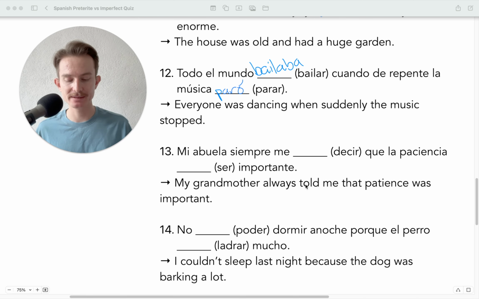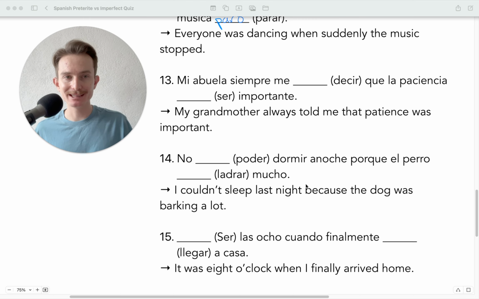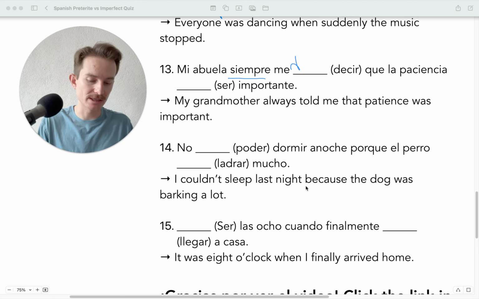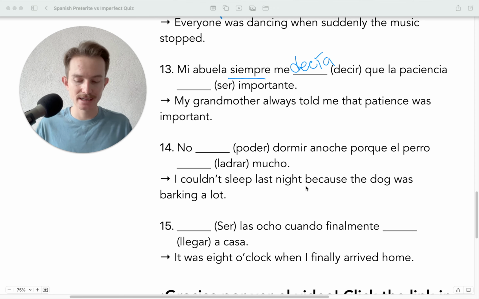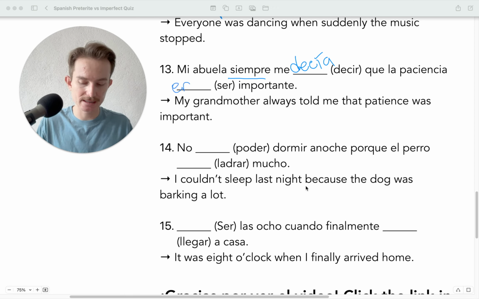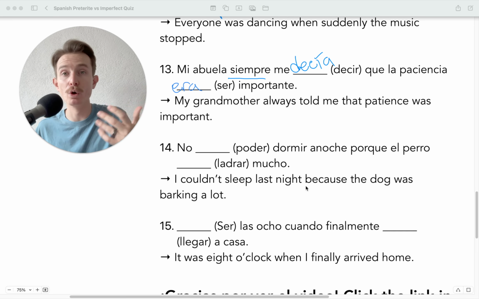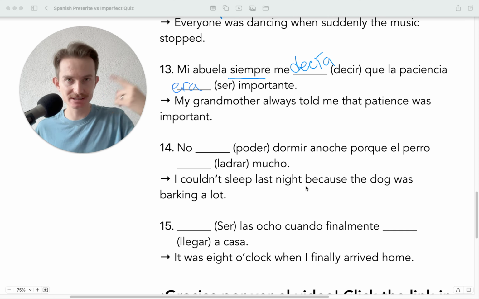One-time action. Okay? Mi abuela siempre me blank que la paciencia blank importante. So, like we've talked about, we've seen other sentences with it. Okay? Siempre. That lets us know it's ongoing. So, siempre me decía que la paciencia era importante. So she used to always tell me, or would always tell me, that patience was important. Okay, patience being important is a continuous thing. It didn't stop being important. It's a continuous thing. Era importante.